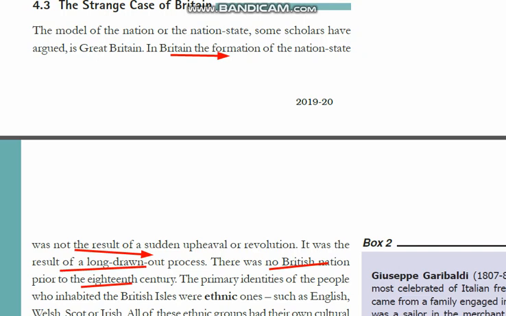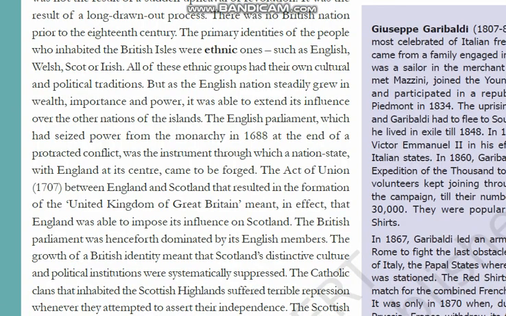The primary identities were divided into four parts: the English, the Welsh, belonging to Wales, the Scots, and the Irish, the people of Ireland.